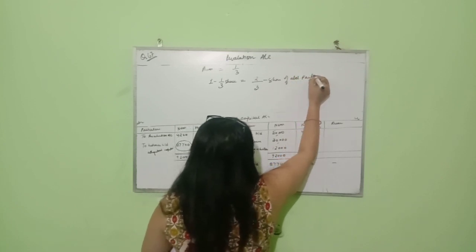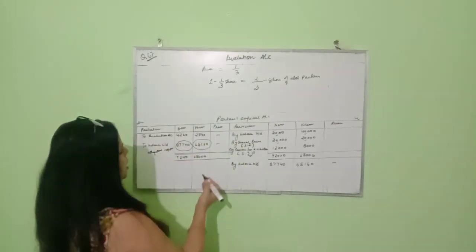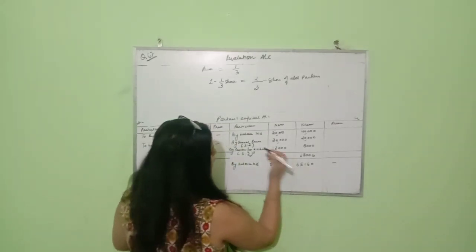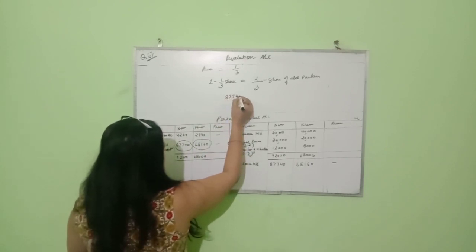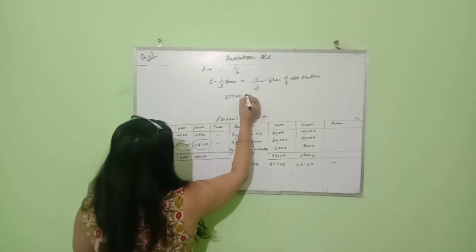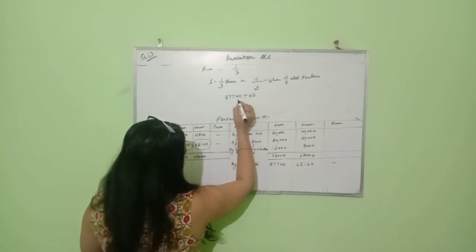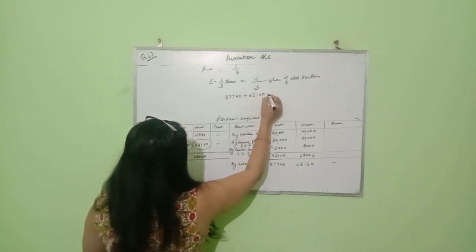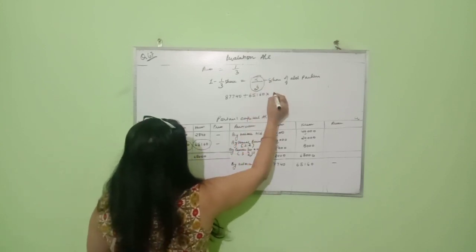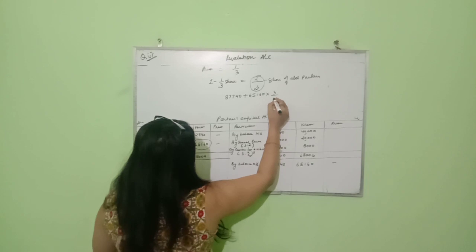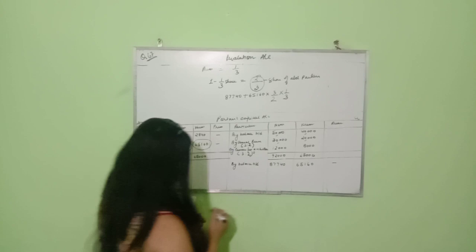Okay? Now how will I calculate the capital of the new partner? Just see. This adjusted capital which we had calculated, I will add here: 87,740 plus 65,160, multiplied by the reciprocal of the remaining share, 3/2, multiplied by 1/3.